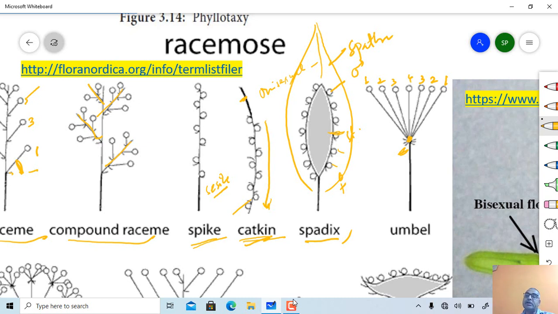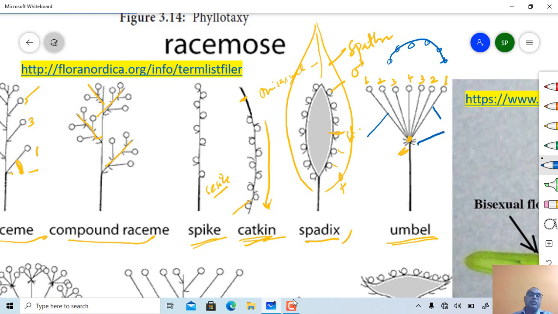In case of umbel, one more thing, the length of pedicel is almost equal, and flowers are pedicellate. Due to the equal length of the pedicel, it gives a somewhat umbrella-like structure, and therefore it is called an umbel type of inflorescence. Here involucral bracts are also present. So this is an umbel type of inflorescence.